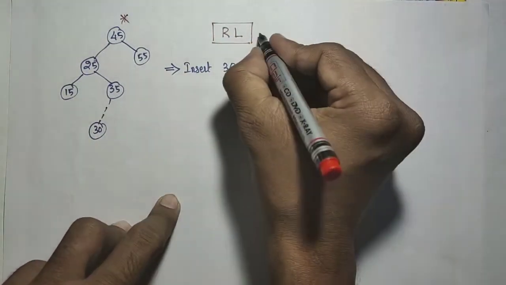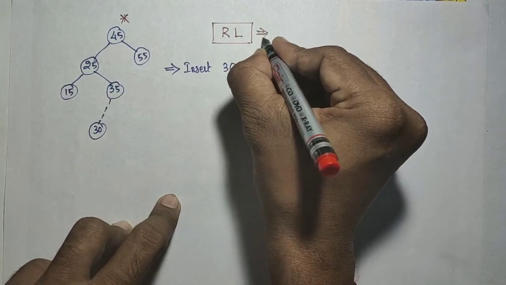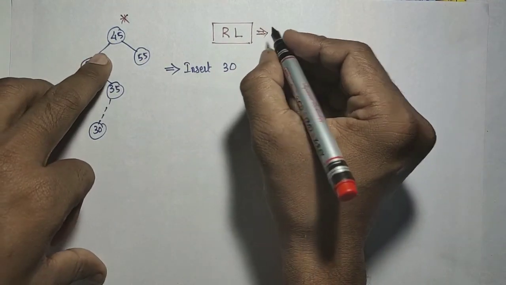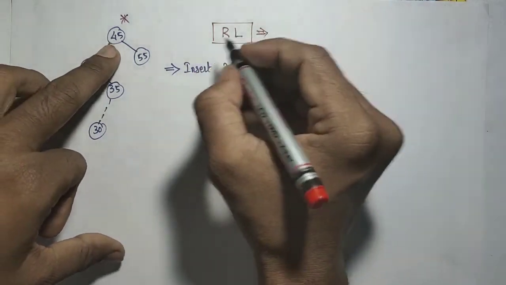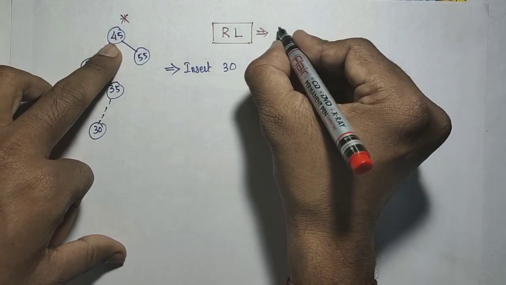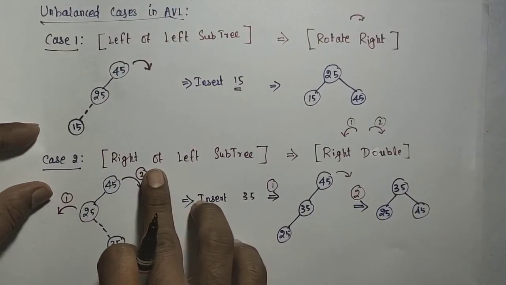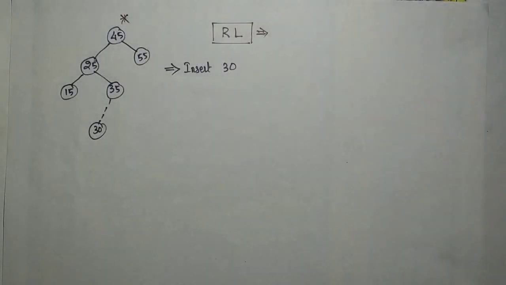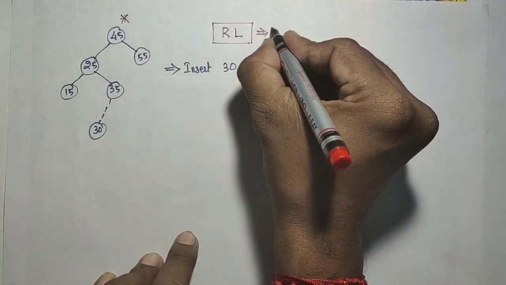So the case is LR. LR means we need a double rotation. Double rotation means left, then right. That is the action.